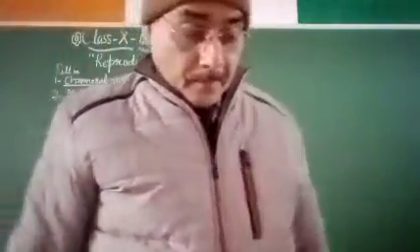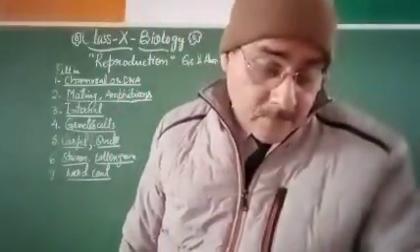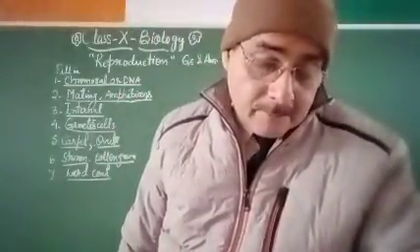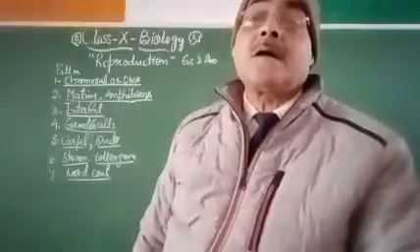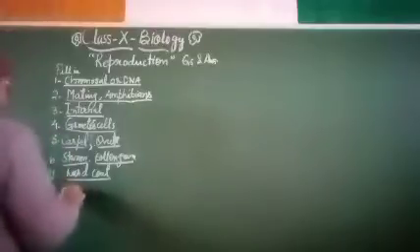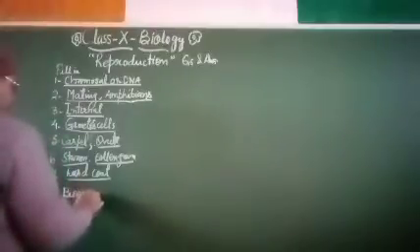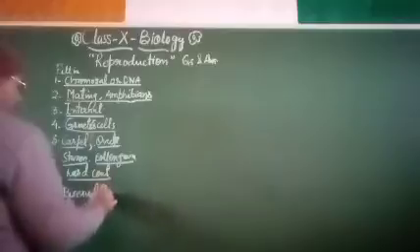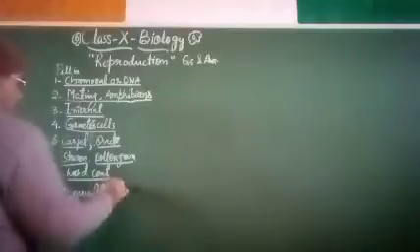Okay. Next, the flower which contains both stamen and carpel is called a bisexual flower. Bisexual flower. 8 is bisexual flower.